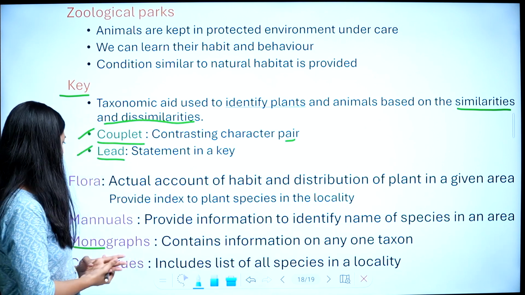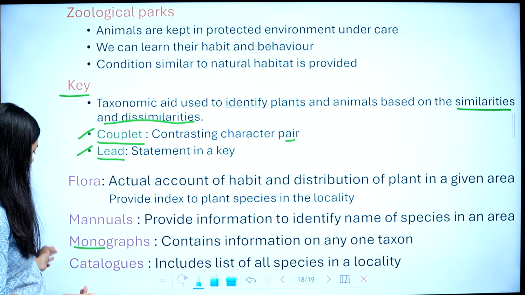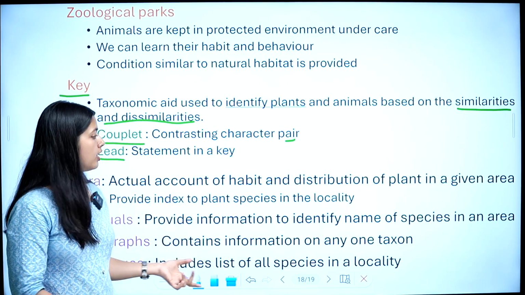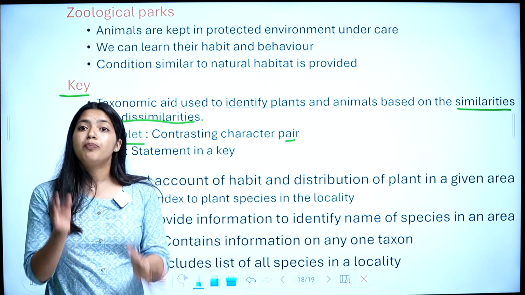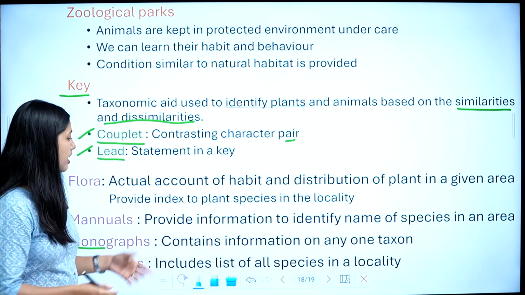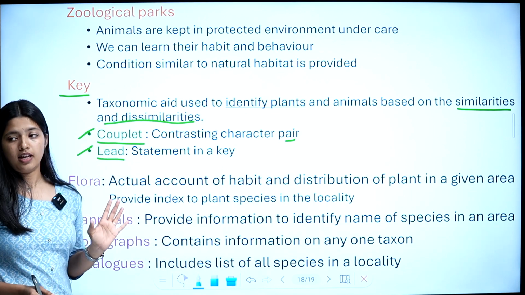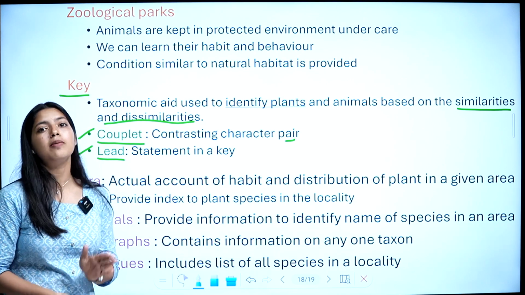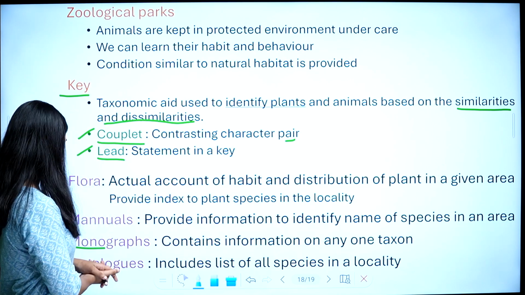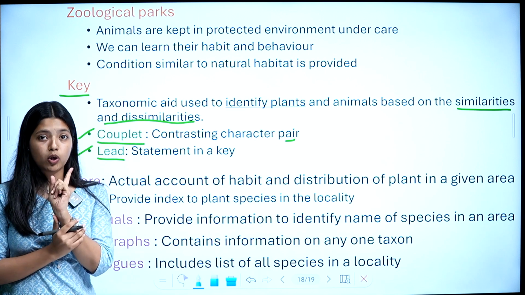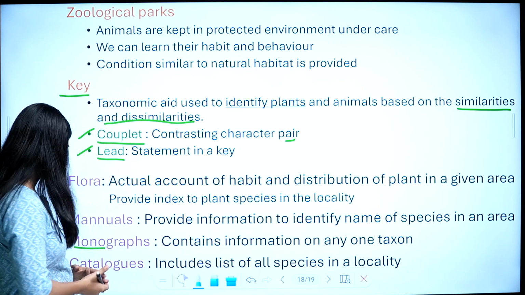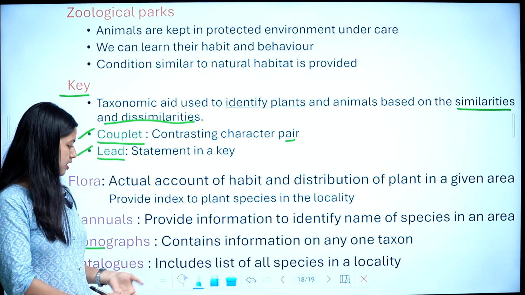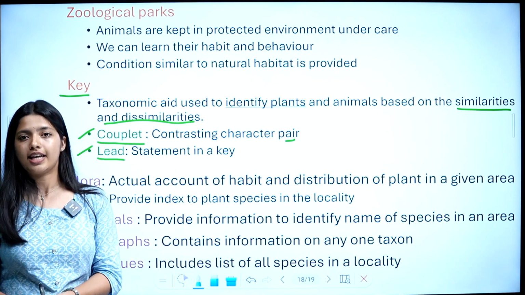So there were 4 terms: flora, manuals, monographs and catalogs. Once again, flora, account on habitat and distribution of plants in a given locality, an index of plant species in a locality. Then manuals, information for identifying name of a species in an area. Then monographs, information about one taxon. And the last one was catalogs, list of all species in a locality.